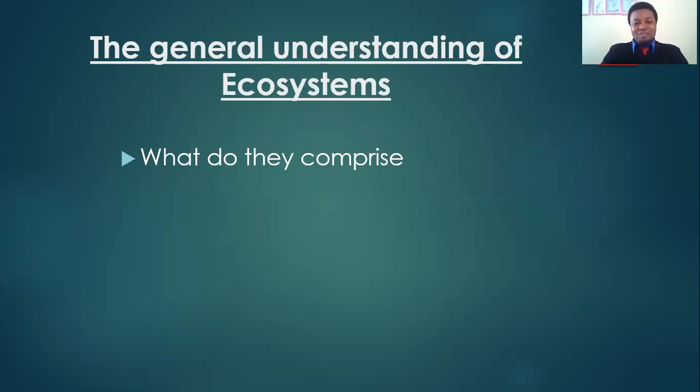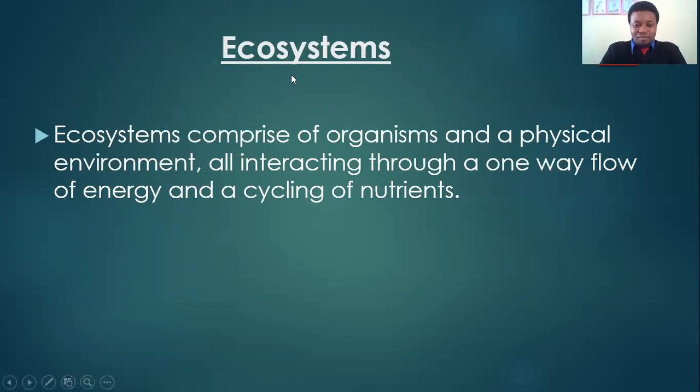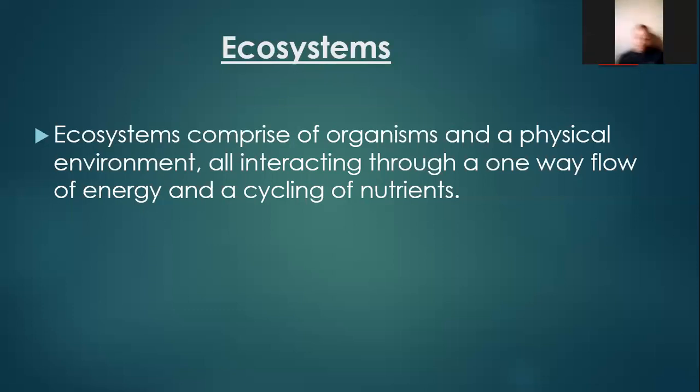So the general understanding of ecosystems is what we are looking at, meaning what do they comprise of? Living organisms are going to interact with the physical environment. The way they interact is through the flow of energy. They have to transmit energy, meaning energy has to be transmitted from one organism to the other. In as much as energy is being transmitted, there is a physical environment involved.